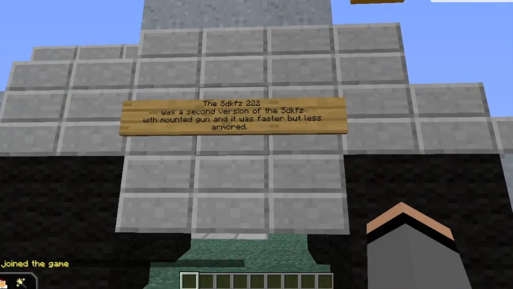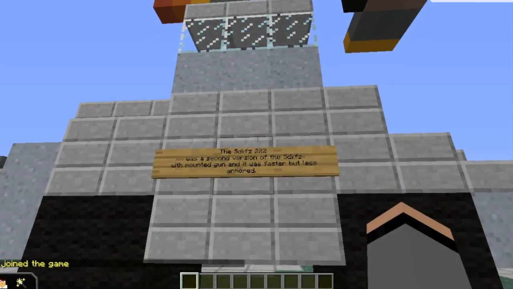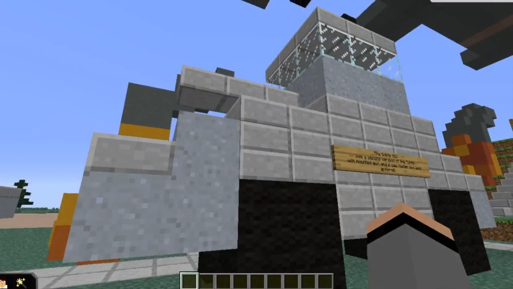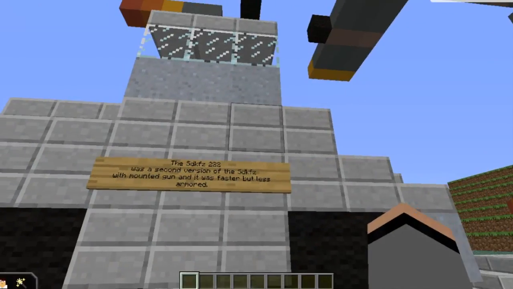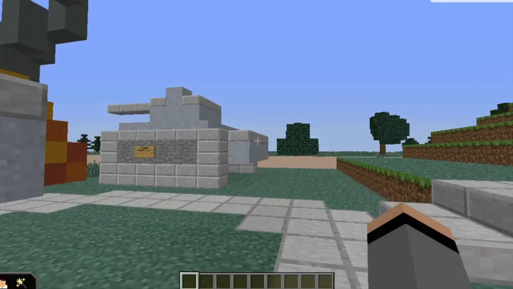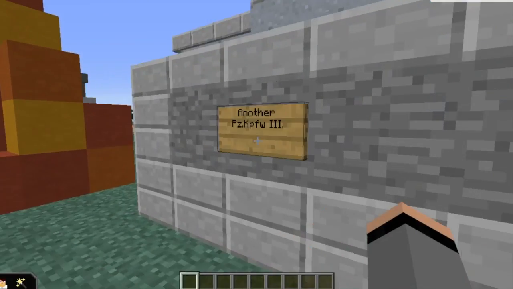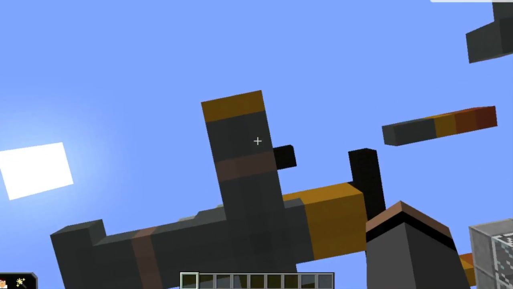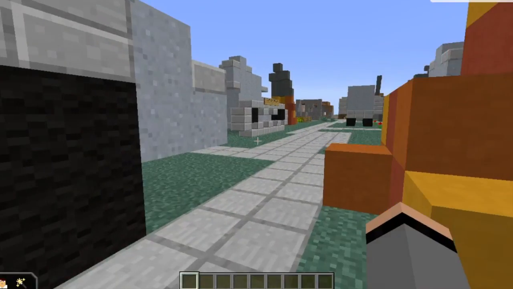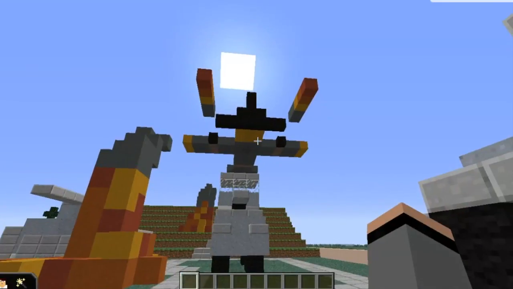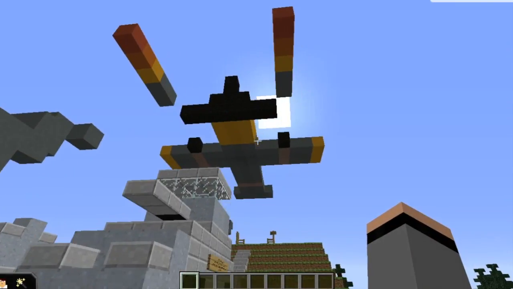This is the SdKfz 222, another version of the SdKfz. There were many other modifications of this, but this one you can see is faster, but has less armor and a mounted turret. Over here is another Pz-3. Now directly above us, and we can go over here to get a better view of it, is a Bf-109 German fighter plane, the most commonly used fighter plane in the German military during World War II.